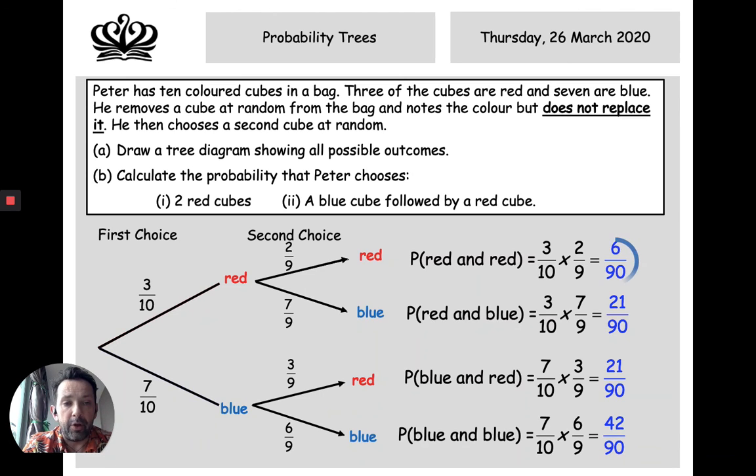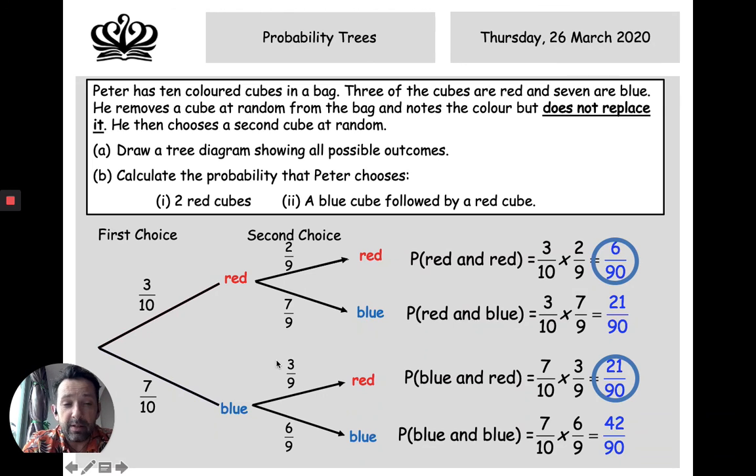So the probability of getting a red, then a red again is pretty low, 6 out of 90. That's how many times you would expect to get it if you actually did the experiment. So if you did the experiment 90 times, you could predict that 6 of those 90 times you would get a red, then a red. And a blue cube followed by a red cube is 21 out of 90.